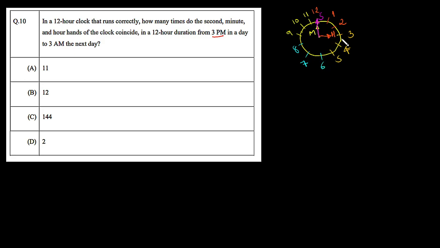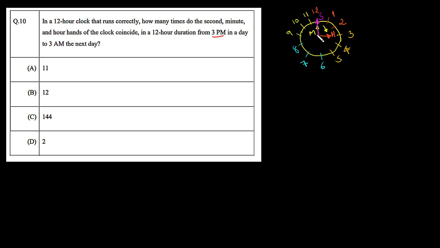Now as the time starts from 3 p.m., the second hand and minute hand will start to rotate in this direction. Somewhere in between, the second hand will cross the minute hand 60 times in 1 hour. That means if the hour hand moves from 3 o'clock to 4 o'clock, then in this 1 hour duration, the second hand crosses the hour hand 60 times, that means it will exactly coincide with the hour hand 60 times in 1 hour.